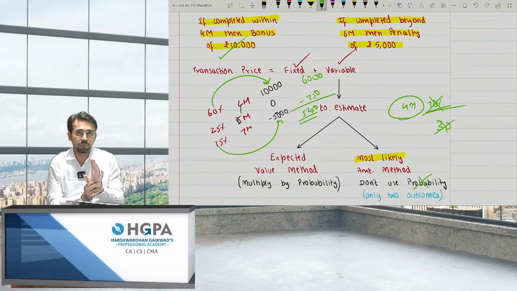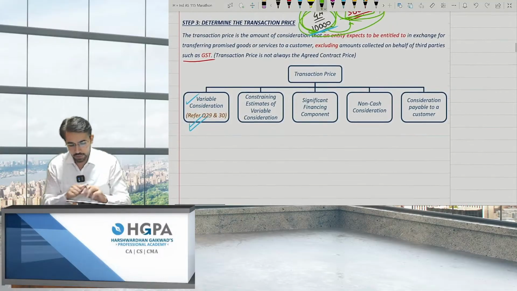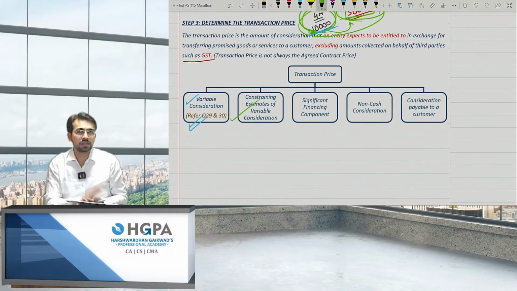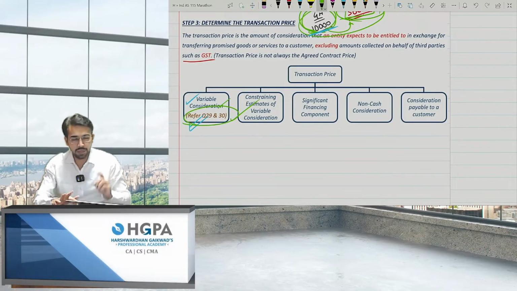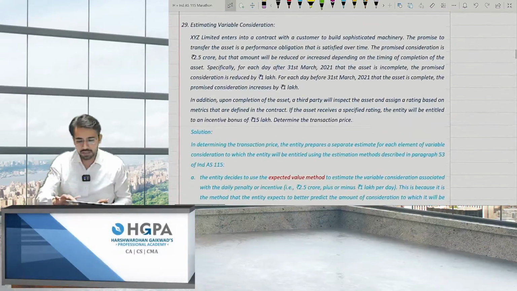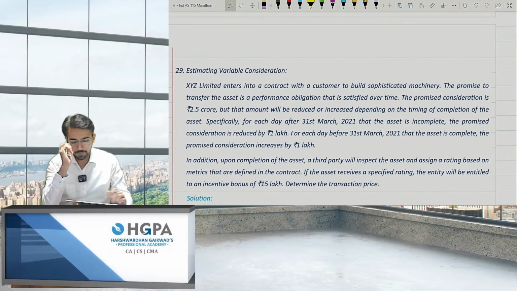So basically there are 2 points: fixed plus variable, right? Fixed plus variable. So we are done with this first point. Actually, the second point also is the same, considering estimates of variable consideration. So 29 and 30 were the same. So these are the points. I'll be taking one more example of this. Estimating variable consideration. Read the question properly.